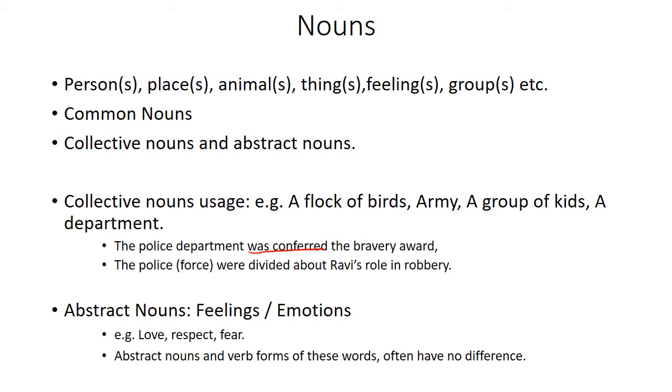However, if we see below, the police were divided about Ravi's role in the robbery. Is it wrong? Well, it's not wrong. That means the police were internally divided about Ravi's role in the robbery, and because a divided view was there, it is being treated as plural. So a plural subject is being used with a plural verb. Subject verb agreement is there in this sentence.